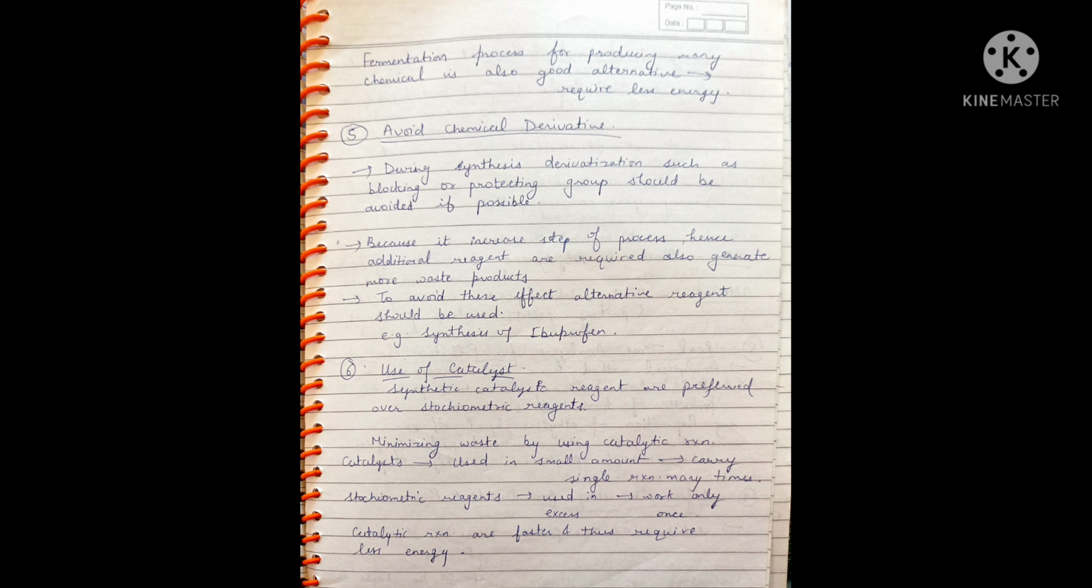And the next principle is use of catalysts. Catalytic reagents are preferred over stoichiometric reagents. Minimize waste by using catalytic reactions. A catalyst is used in small amounts and carries out a single reaction many times, but stoichiometric reagents are used in excess and work only once. Catalytic reactions are faster and thus require less energy.